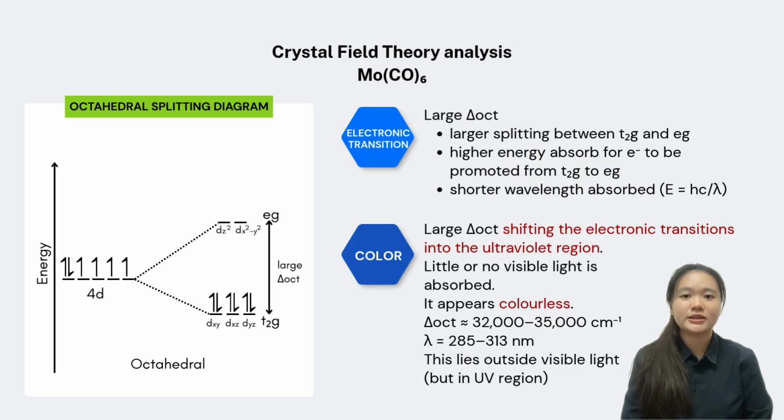Because the crystal field splitting energy is large, the energy gap between t2g and eg orbitals is also large. Therefore, more energy is required to promote an electron from t2g to eg orbital. As a result, the complex absorbs light of shorter wavelength. However, this large splitting energy shifts the d-d transition into the UV region, resulting in little or no absorption in the visible region. Therefore, it appears colorless. That's all from me.